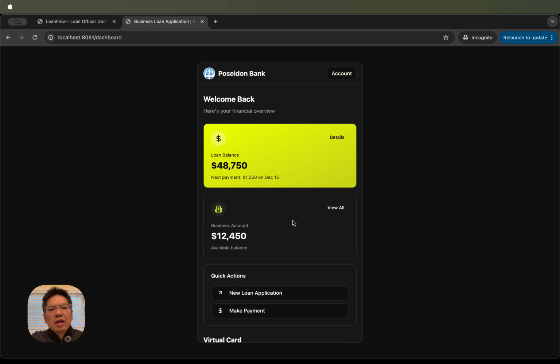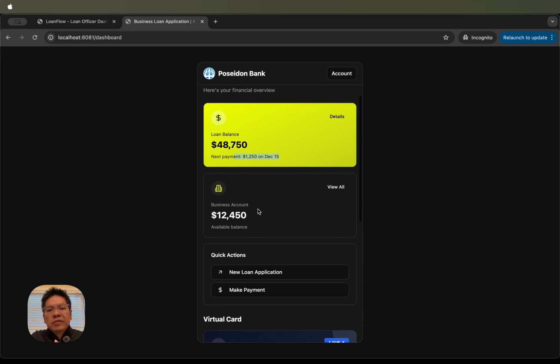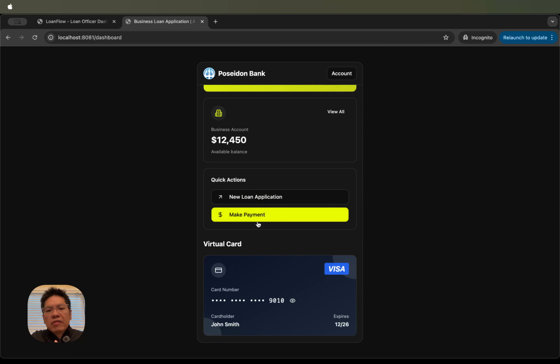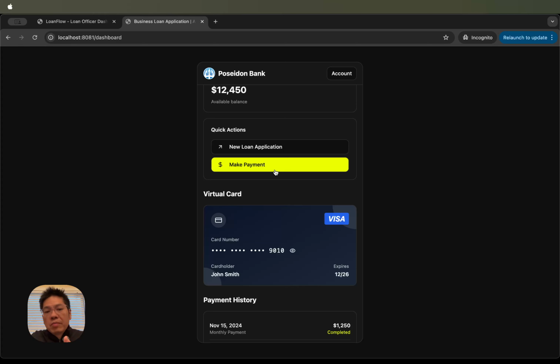So we click on done, and we're looking at the home dashboard for the borrower. He's able to see, oh, this is my loan balance, okay? And it's giving him a reminder that the next payment is going to be due on December 15, right? And various account information. The user can make a payment.